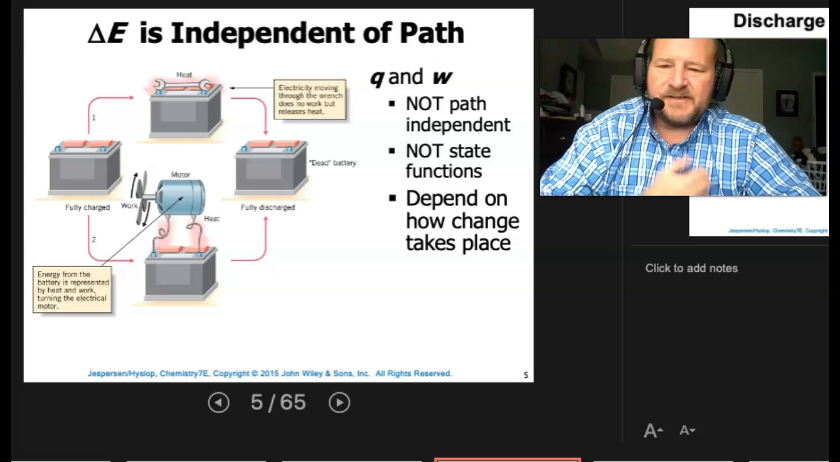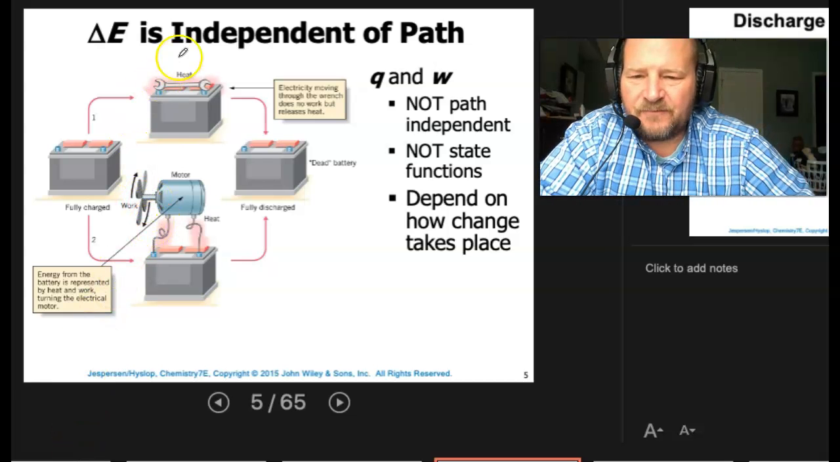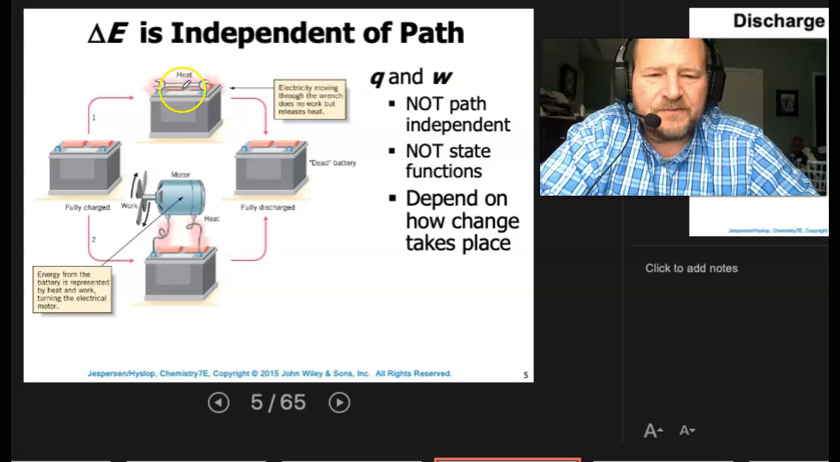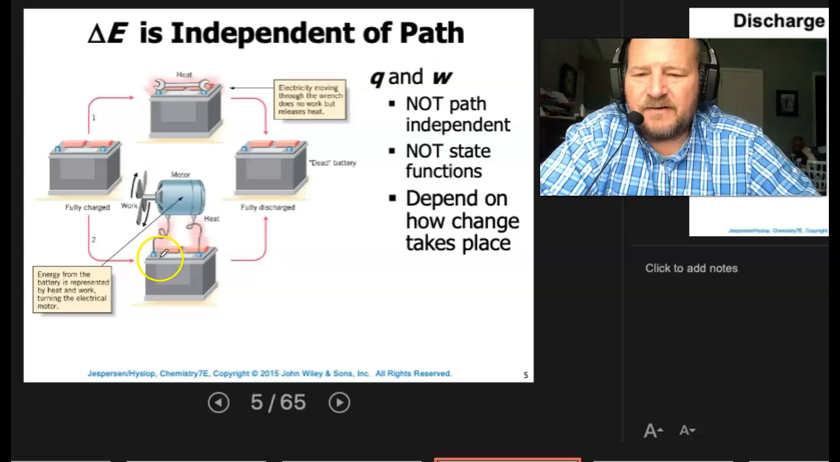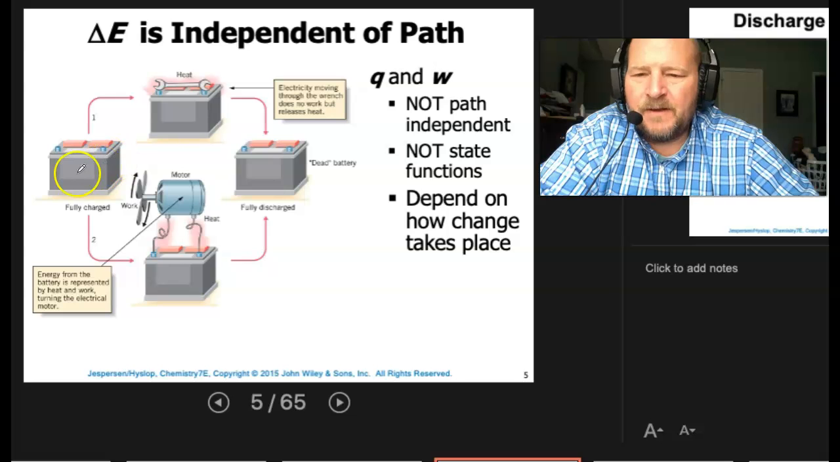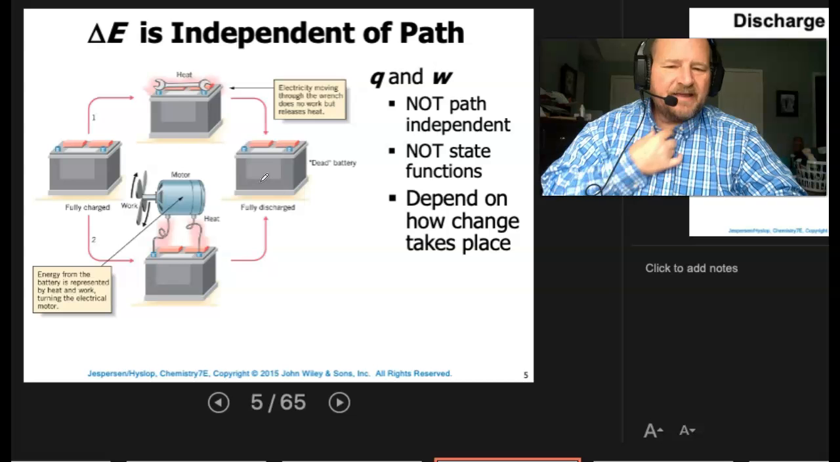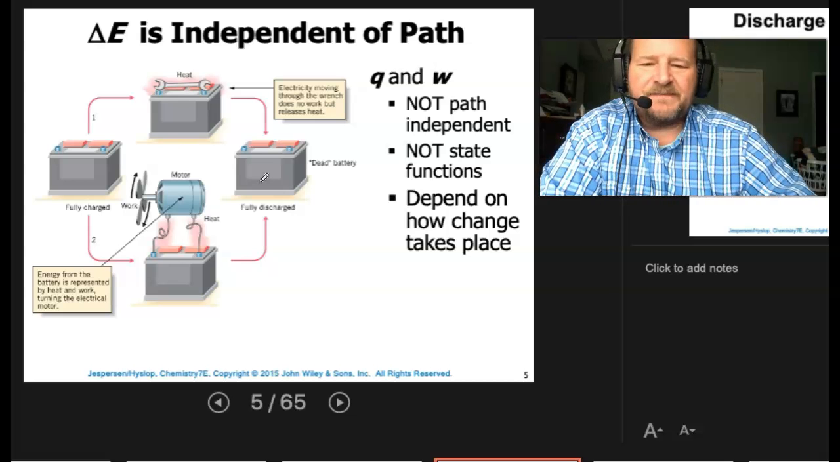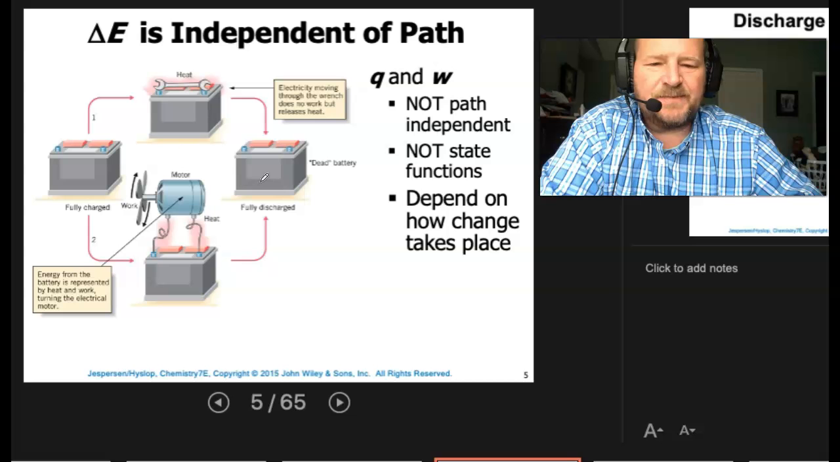So here we have our battery system. If we take a wrench and short the poles with the wrench, we're going to generate heat, right? The wrench will get hot. Here we have the system do work. We hook up the poles and now we have a fan turn. So we have a fully charged battery over here and a dead battery over here. Whether it's all heat or whether it's all work, the result will be the same. The chemical energy will get used up. So delta E is path independent, a state function, while Q and W individually depend on how the change takes place.